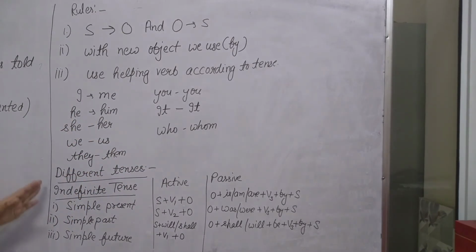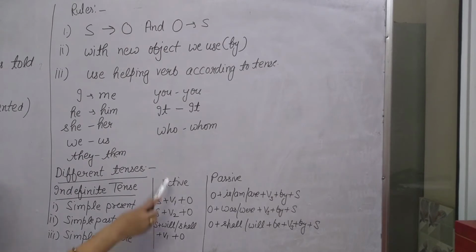Now we discuss different tenses. First of all, indefinite tense. As you know very well, indefinite tense is of three types: simple present, simple past, and simple future tense. In indefinite tense, first we use simple present tense. Here is the identification of these tenses.